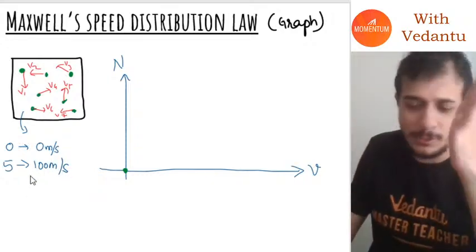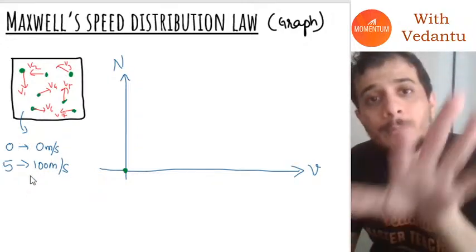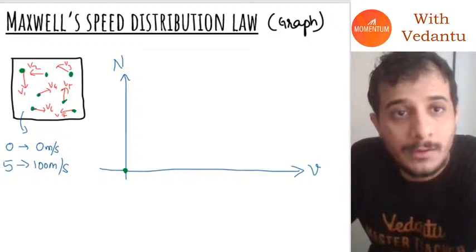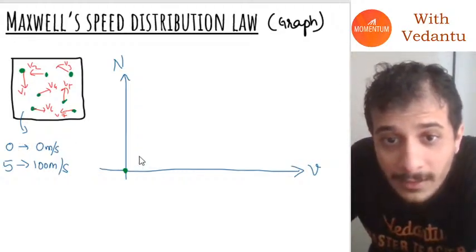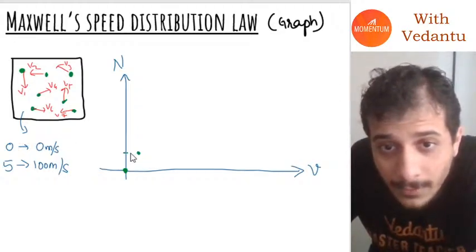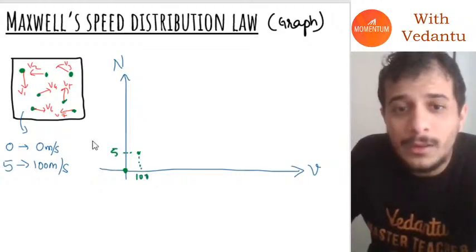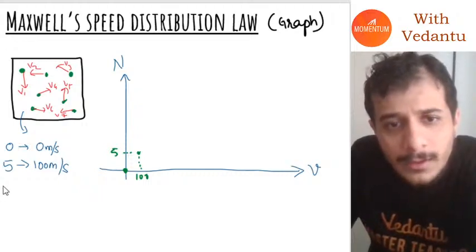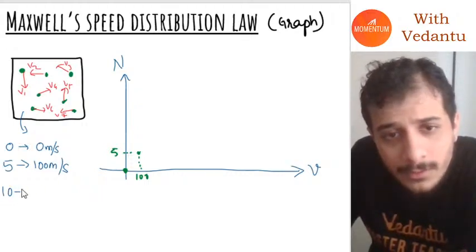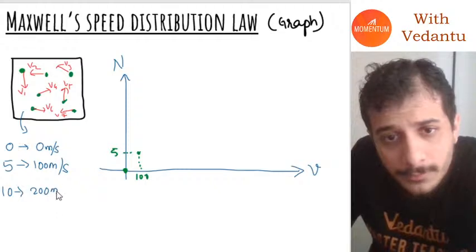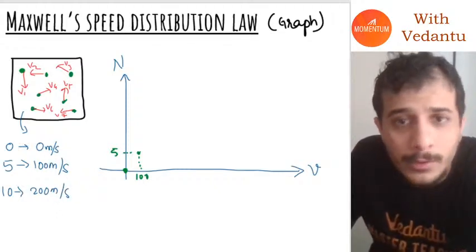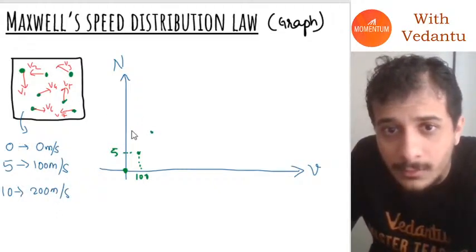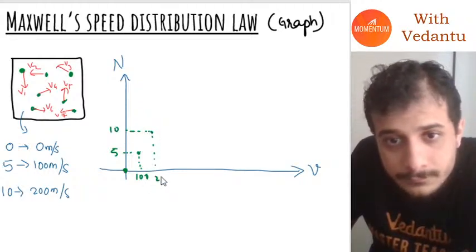There are a lot of molecules inside, but five of them have a velocity of 100 meters per second. So I will mark a point here, 5 on the y-axis and 100 on the x-axis. Then I analyze some more and realize there are 10 molecules with a velocity of 200 meters per second. So I will mark another point here with 10 on the y-axis and 200 on the x-axis.